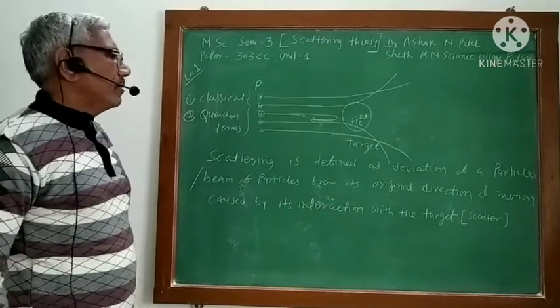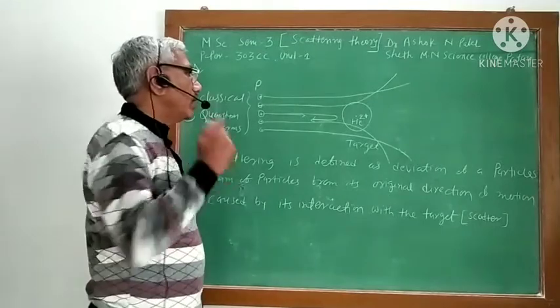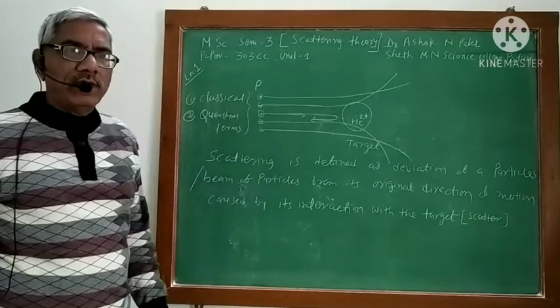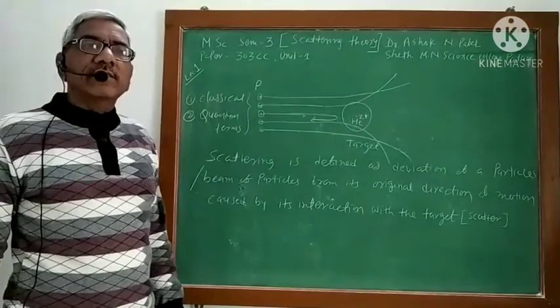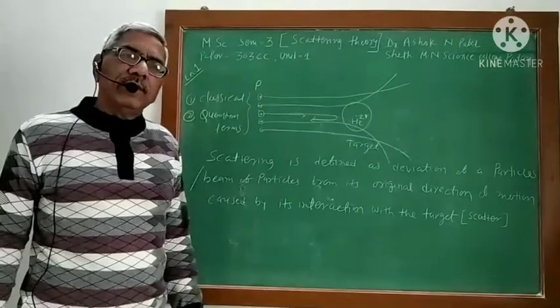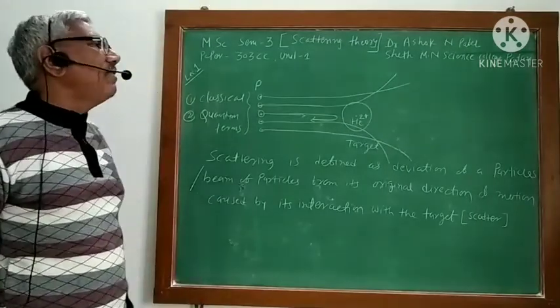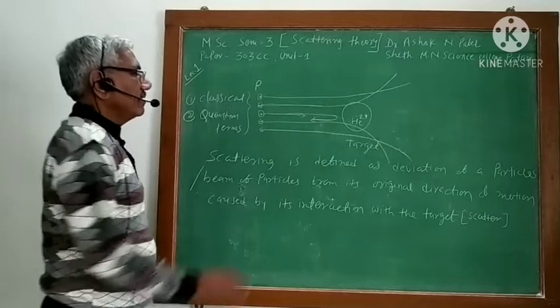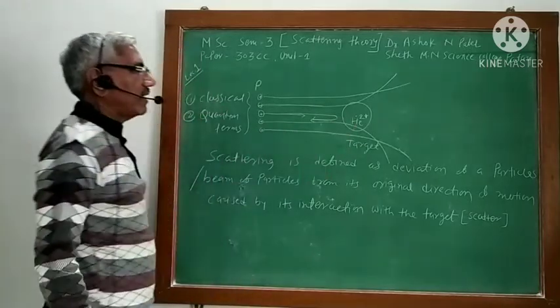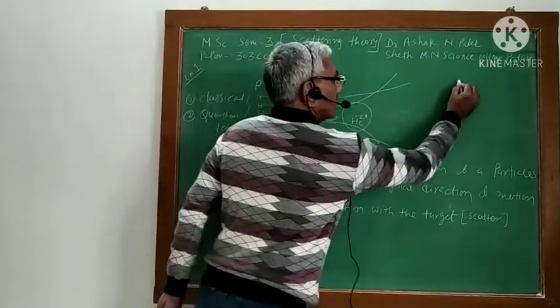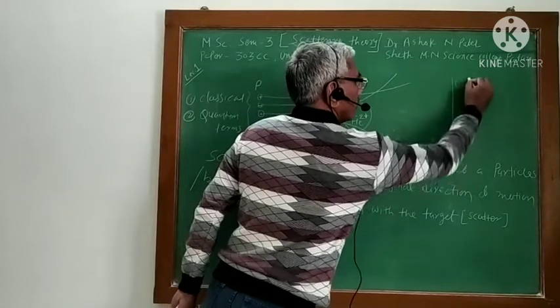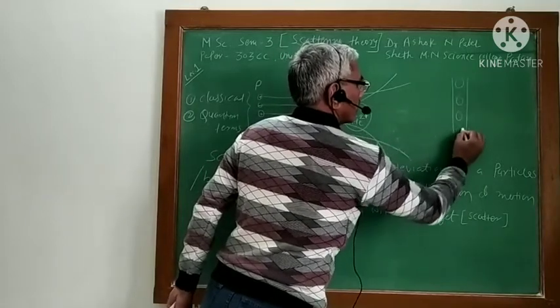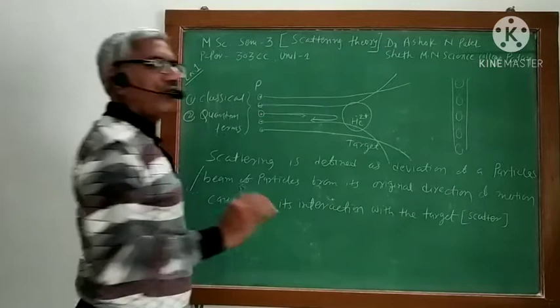And I think you have heard the name of Rutherford. Rutherford scattering of alpha particles is very famous. Here, instead of a single target, there is a very thin gold foil.